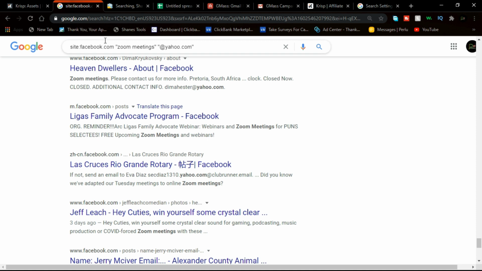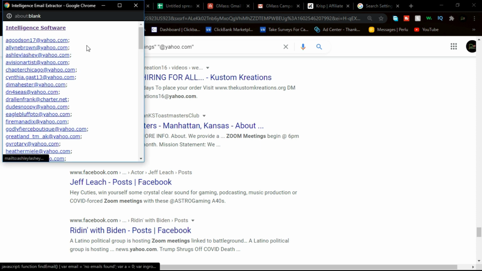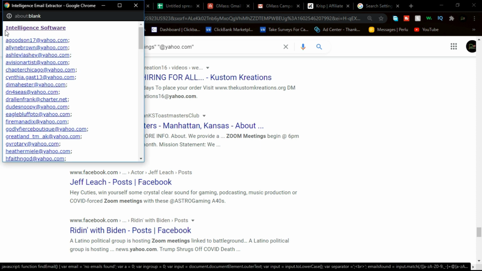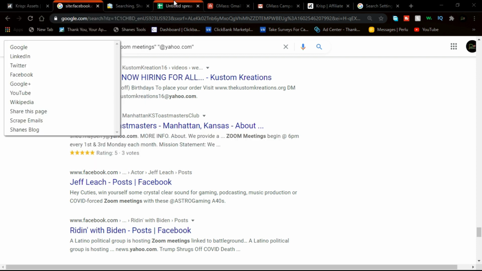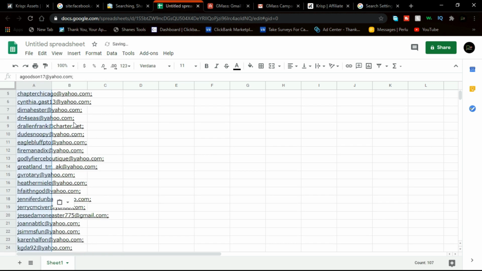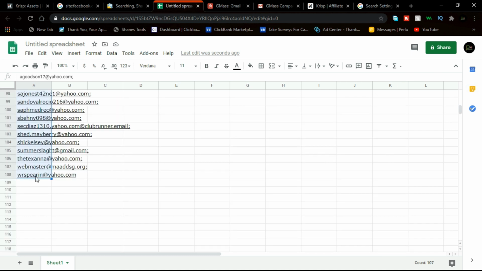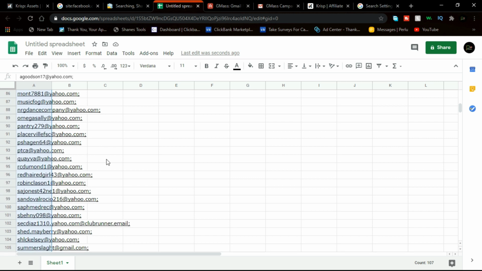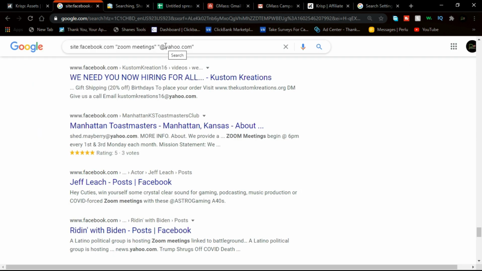So after getting your emails, I'm going to do this again real quick because I exited it, and I'm simply going to do Ctrl A over here. With that, I'm just going to copy it manually. I'm going to scroll down. As you guys can see, this is actually a ton of emails. So I'm going to go over to this place and paste this in to see how many emails we actually got. Scrolling down, as you guys can see, we have 108 emails over here, and that is a lot of emails of actually targeted people. As you change the keywords and change the email providers, you're going to be getting more emails over and over again.